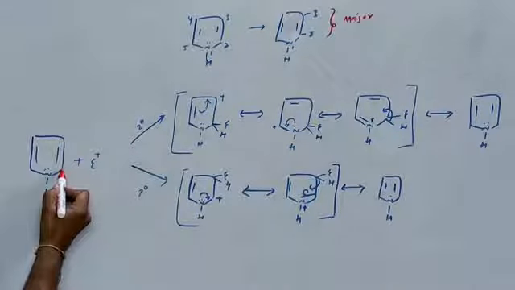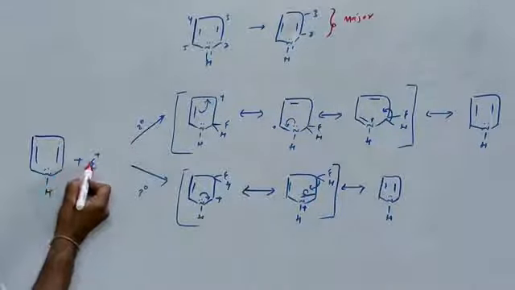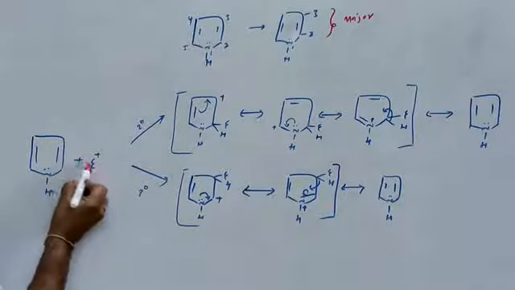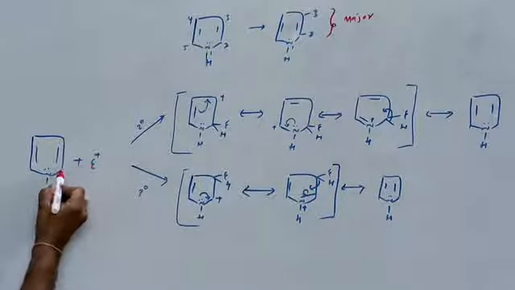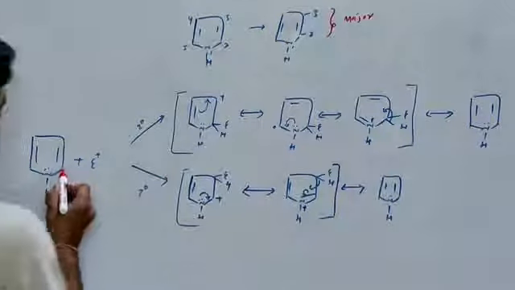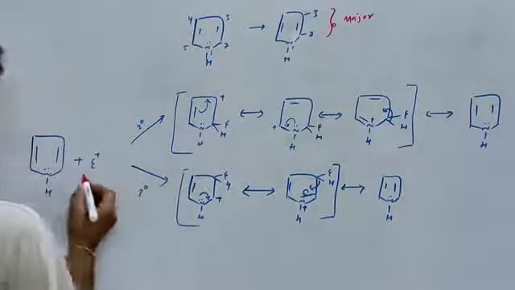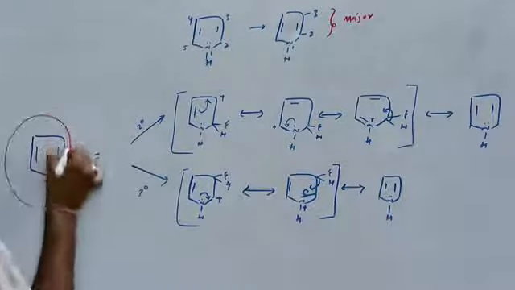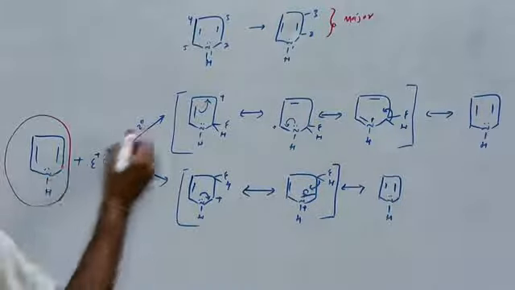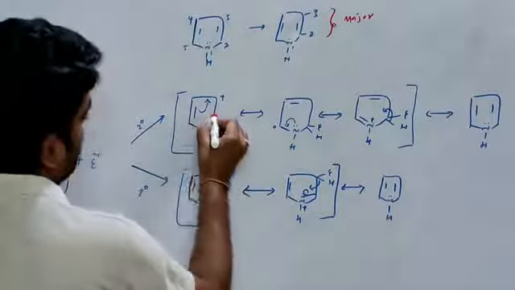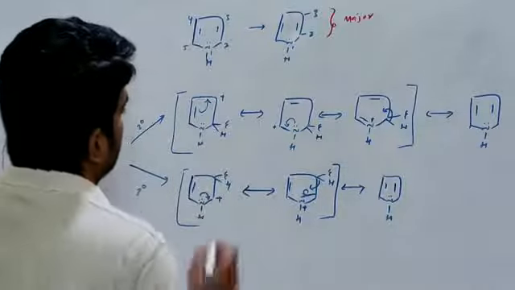Pyrrole reacts at the second position, with its pi electrons attacking the electrophile. This carbon carries a positive charge. At the same time, this is an aromatic compound, and reacting with the electrophile it loses aromaticity through the formation of a carbocation.